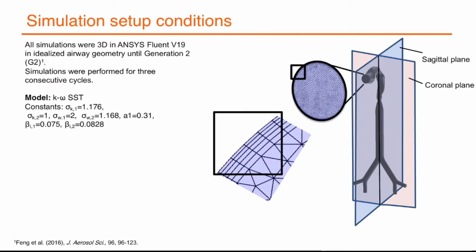All the simulations were performed in ANSYS Fluent with the k-omega SST model. These are 3D simulations. The final mesh of about 2 million tetrahedral cells was used, along with prism layers along the walls. The time step for these unsteady breathing profiles was about 0.001 seconds. The inset here shows the geometry model with the prism layers at the inlet. The solution method is the coupled scheme, second order upwind for spatial discretization, and first order upwind scheme for turbulence kinetic energy.